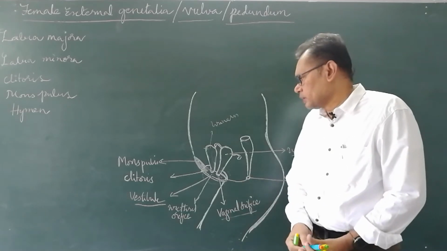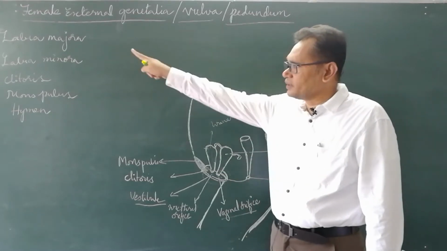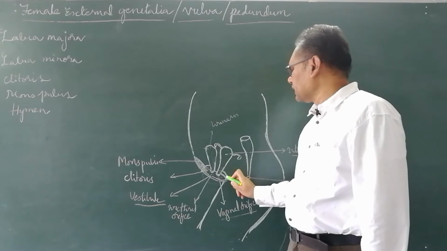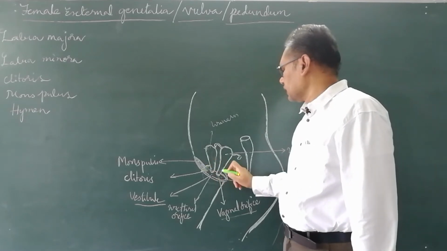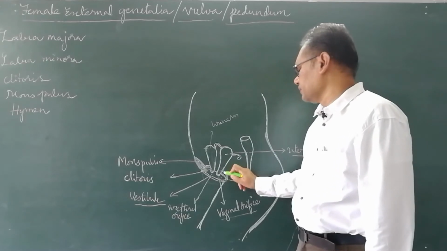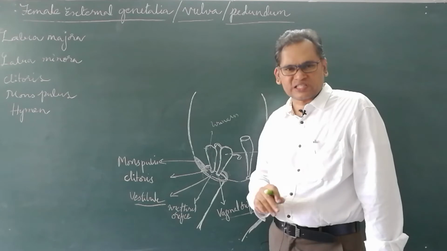Along with these two structures, there are other structures. The labia majora is a fleshy lip-like lobe of connective tissue with some fat.